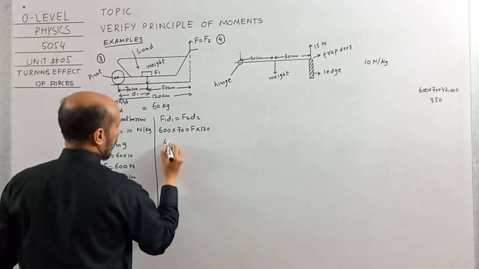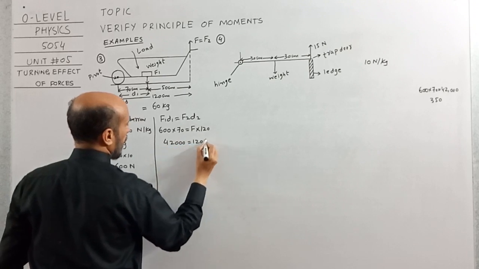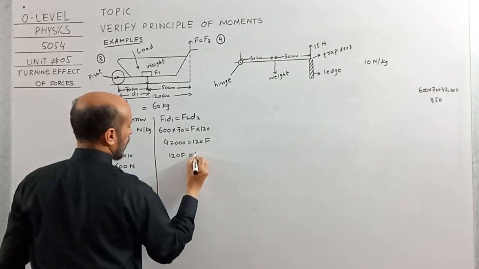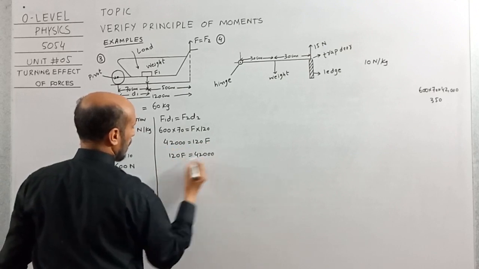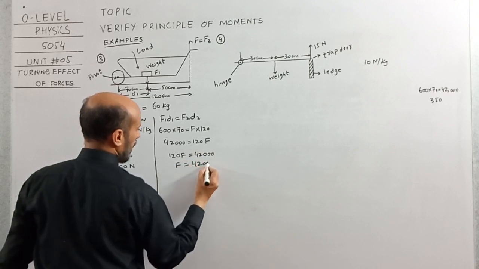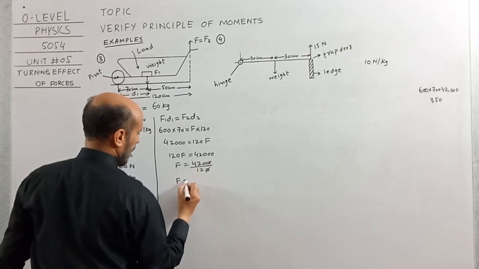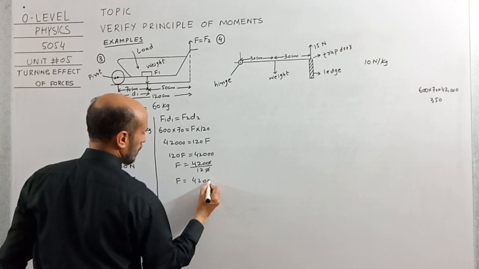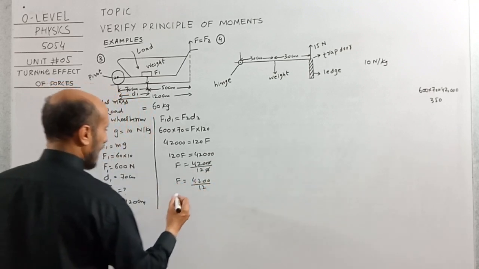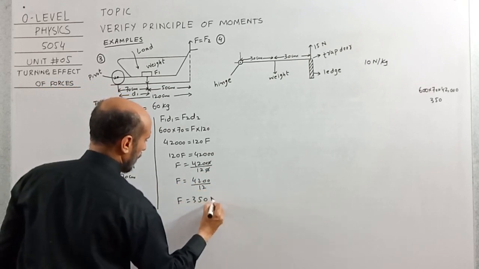So 600 times 70 is 42,000 equals 120F. 120F is equal to 42,000. F is equal to 42,000 over 120. When we divide this, the value will be equal to 350 Newton.